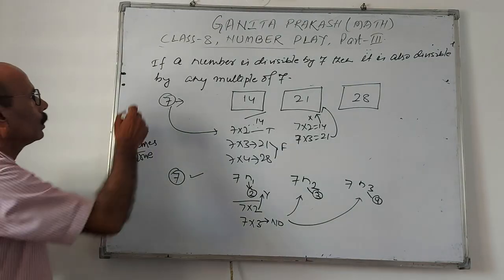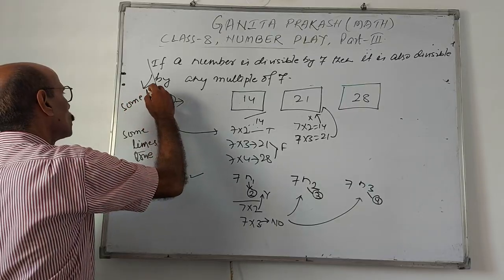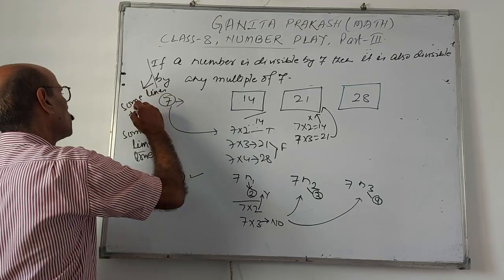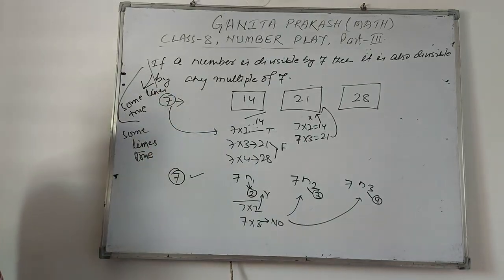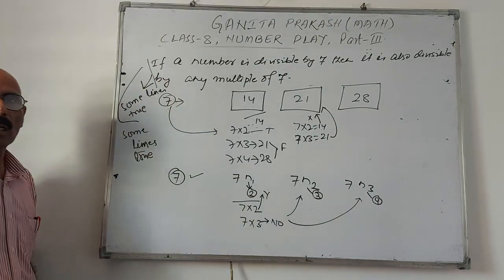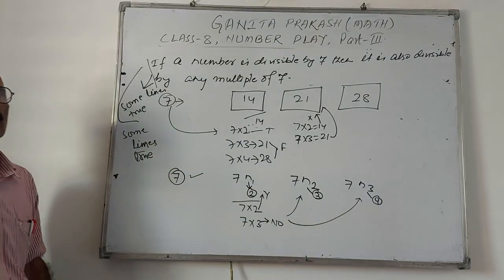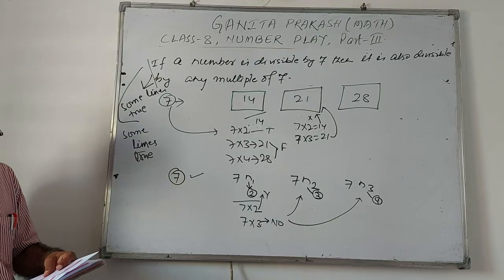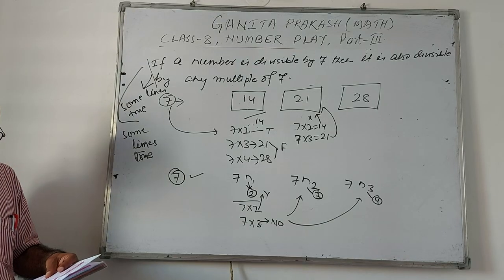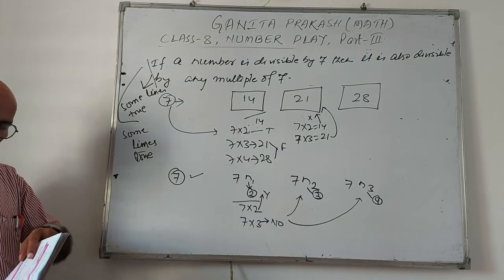That means this statement is sometimes true. Like this, a question may come in your exam. This statement might be there and you have to prove it with an example, with an expression. They may also ask in pictorial form.